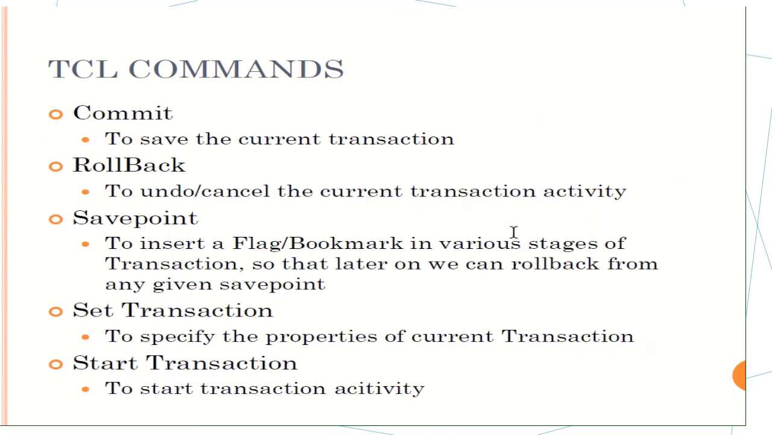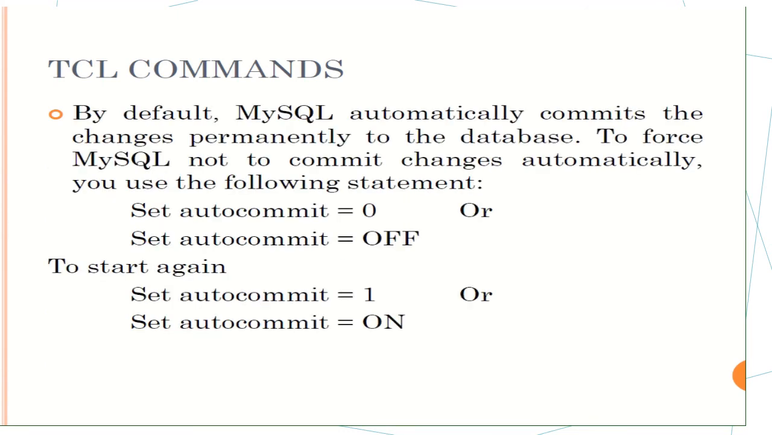In this, commit means what? To save the current transaction. Rollback is to undo or cancel the current transaction. Savepoint is to insert a flag or bookmark at various stages of a transaction so that later we can roll back to any given savepoint. Set transaction is to specify the properties of the current transaction, and start transaction is to start transaction activity. By default, MySQL automatically commits the changes permanently to the database.